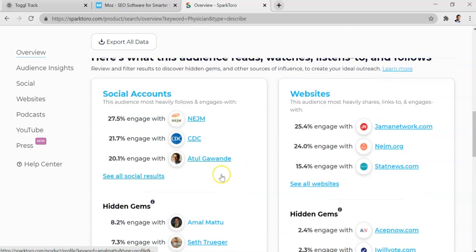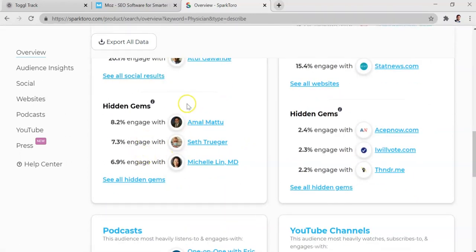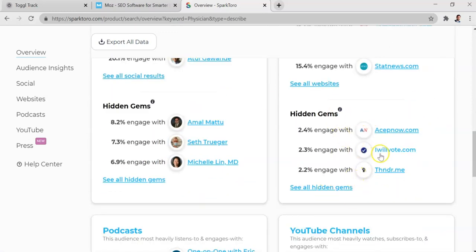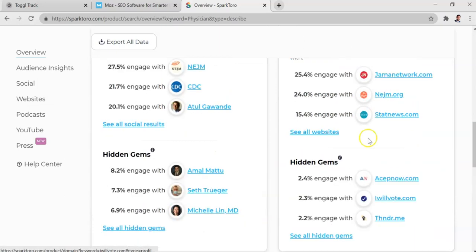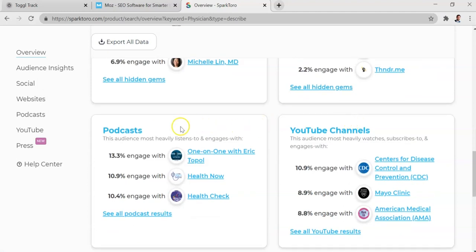Now, when you reach out to influencers, it's going to be hard to get those tier 1 people that are constantly being solicited, but the hidden gems might be an easier beachhead for you if you're just starting with influencer marketing and PR. Same thing, hidden gems for websites. So websites were maybe easier to get like a guest blog post. It's probably going to be harder with these hardcore ones.